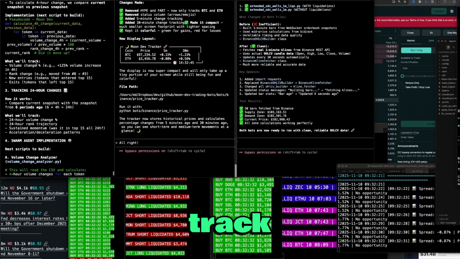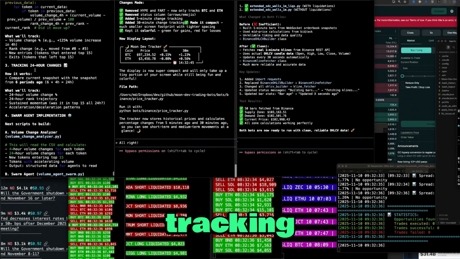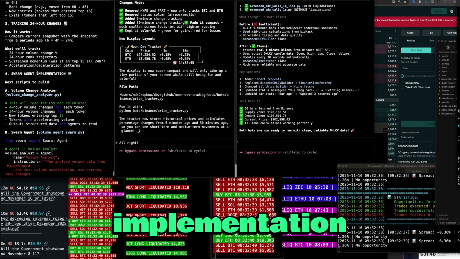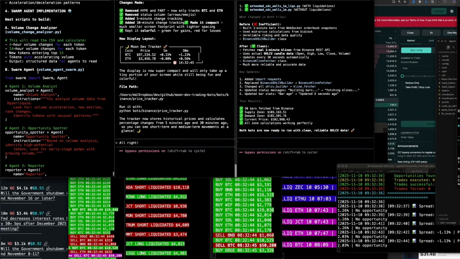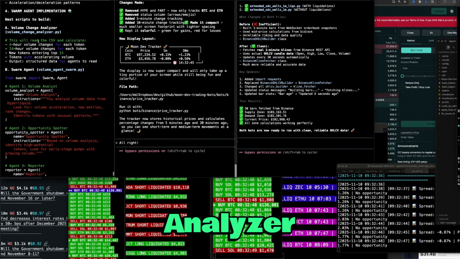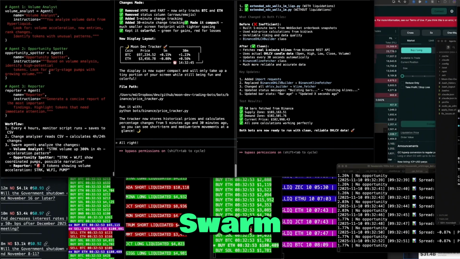What will track? Volume change, 125%. Beautiful. Tracking 24 hours. What will track? Swarm agent implementation. Beautiful. Volume agent swarm. Volume agent change analyzer. Volume agent swarm. Okay. From swarm import swarm.